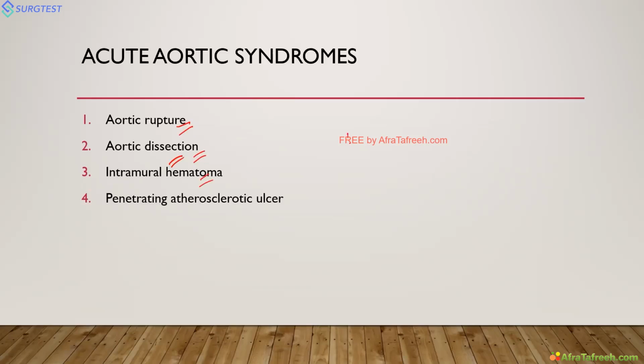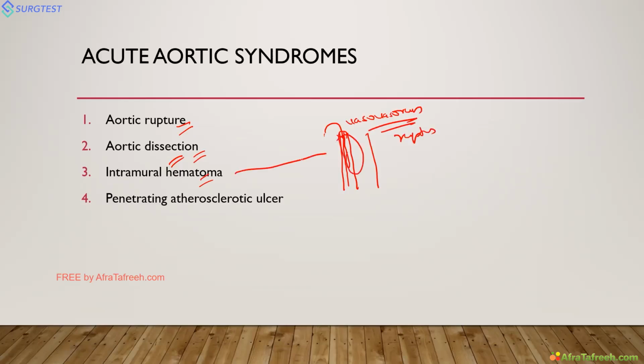What happens? This is the aorta. In the aorta, there can be a ruptured vessel. The blood vessel supplying the aortic wall is the vasa vasorum. When it ruptures, it causes intramural hematoma. Rupture of the vasa vasorum is the pathogenesis.